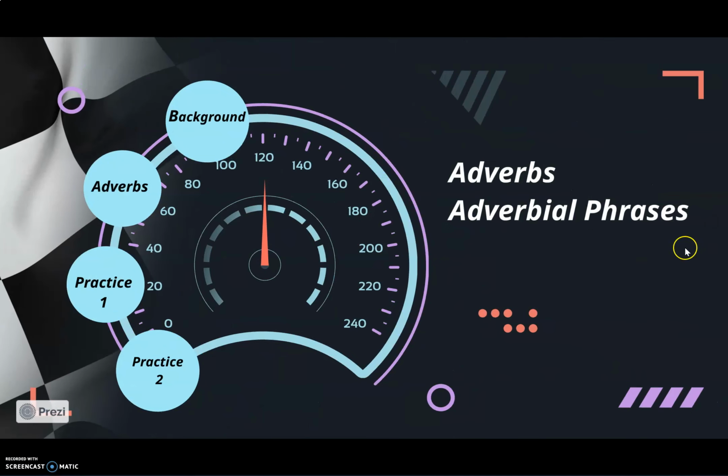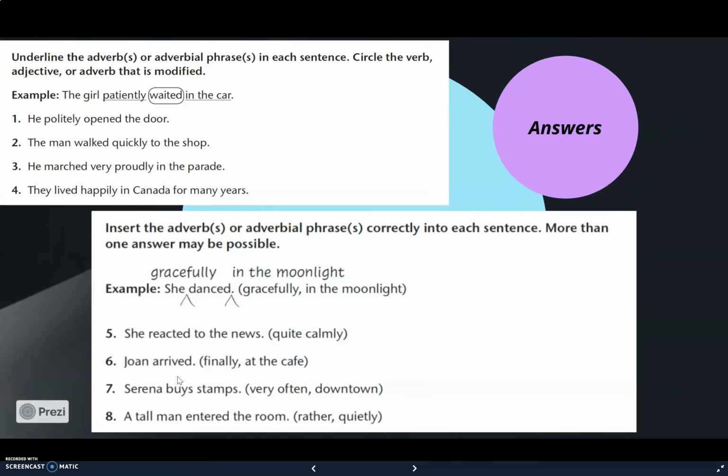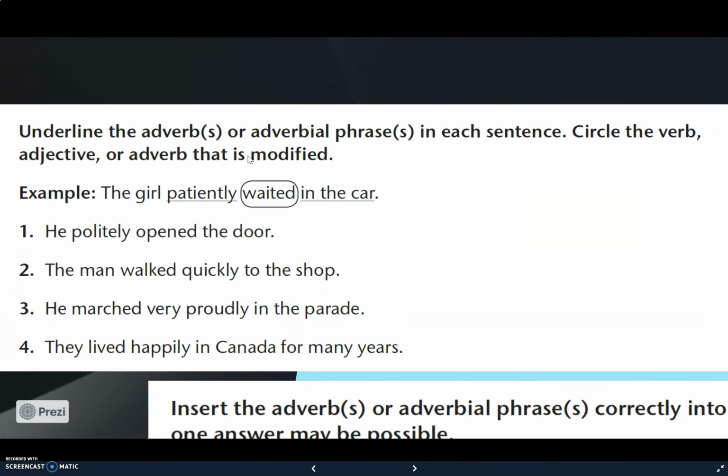The last exercise about adverbs and adverbial phrases. Here, students, in your workbook we have two exercises. The first one, we have different instructions here. You have to circle the verb, then you have to underline the adverb and underline the adverbial phrase. Number 1, he politely opened the door. The adverb is politely. You have to underline politely and circle opened.